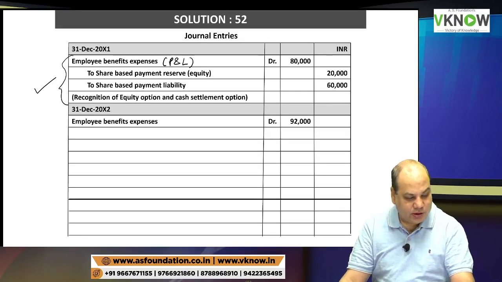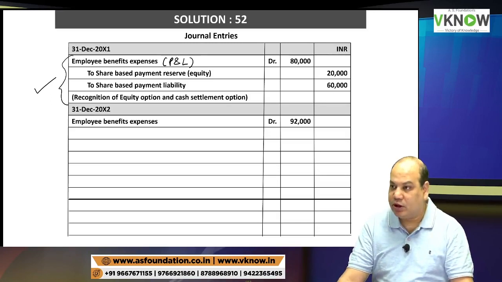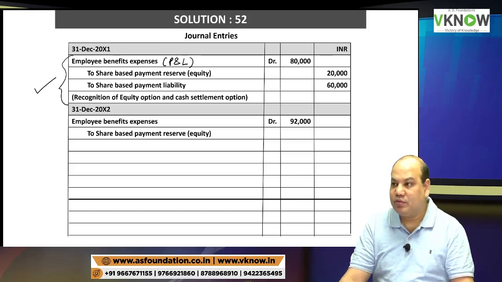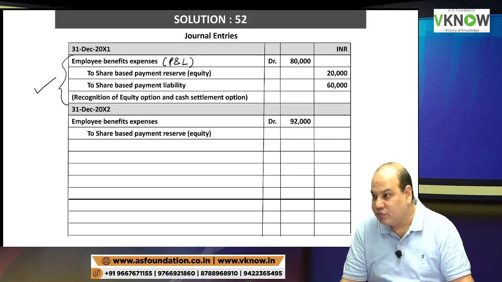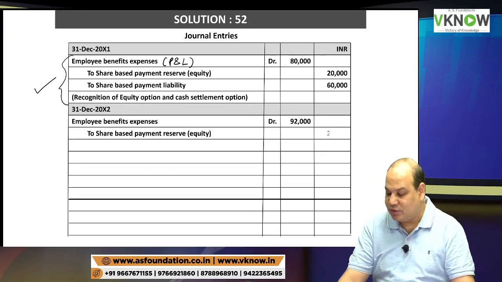The institute in its answer has not written P&L account, but they will deduct marks if you don't write it. They are allowed to do that. They are kings. We are subjects. Yes or no? Salute the boss, correct.